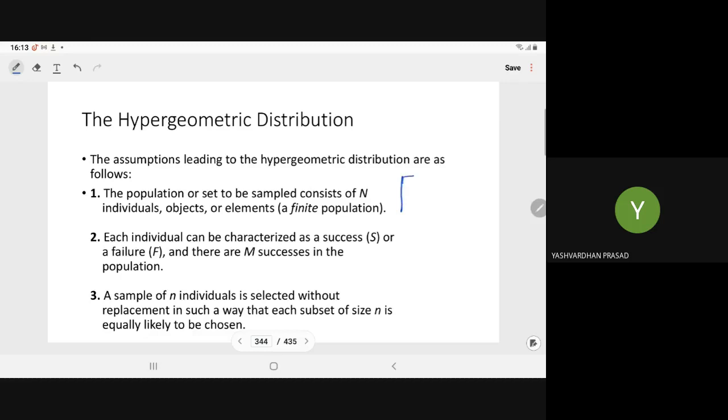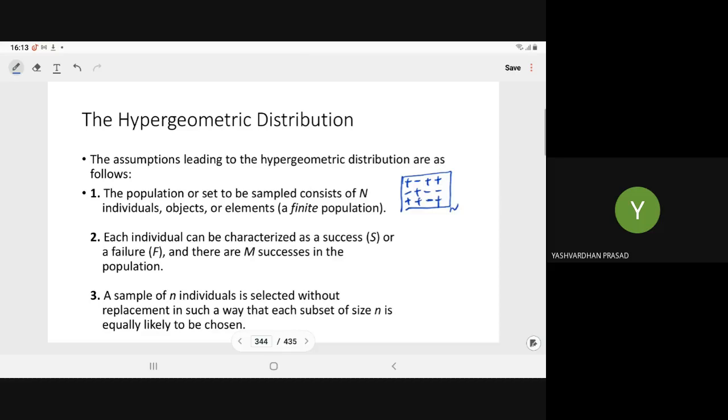There must be a finite population with a dichotomous characteristic. Each individual can be characterized as success or failure. Let there be M successes in the population.